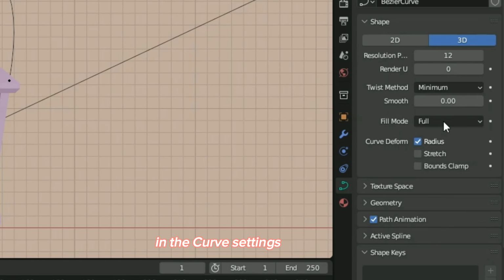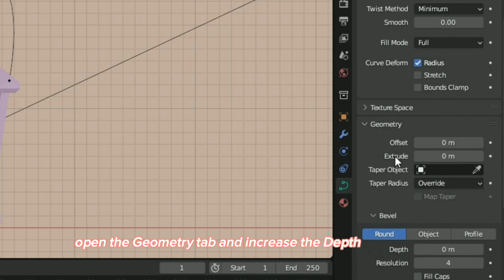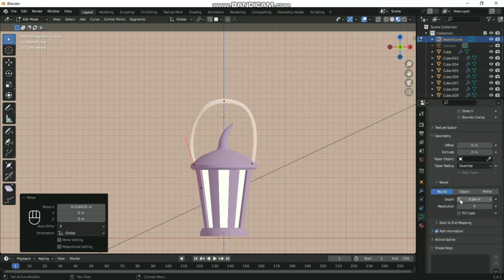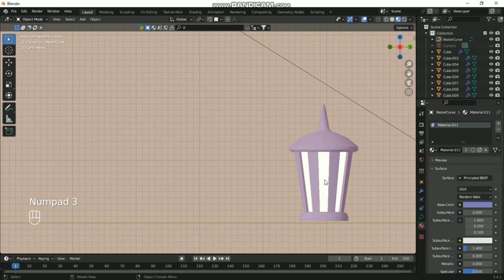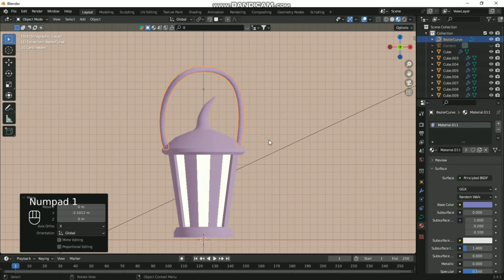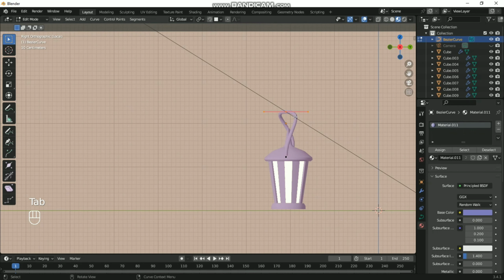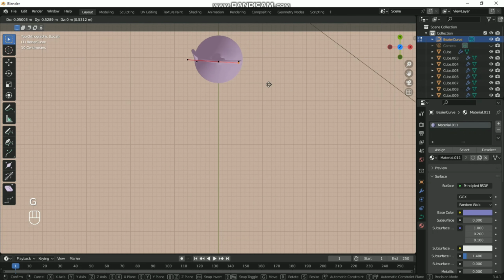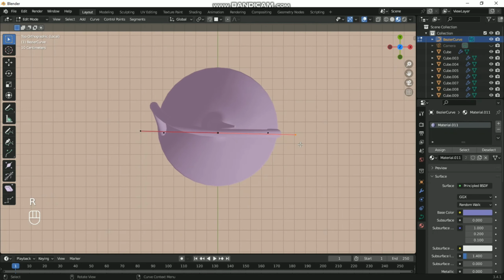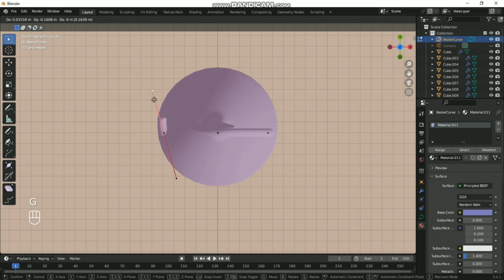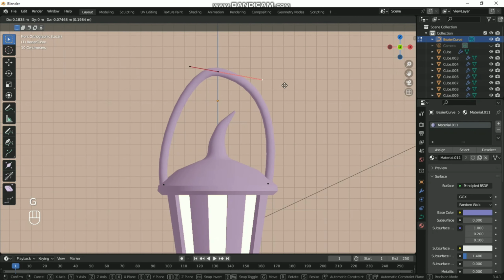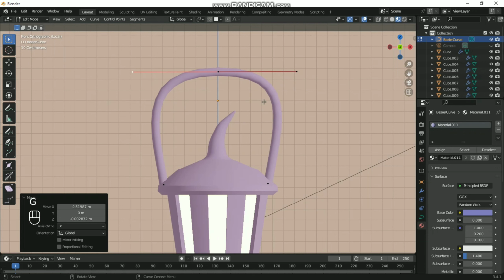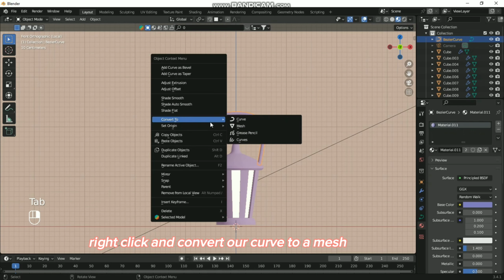In the curve settings, open the Geometry tab and increase the depth. Right-click and convert our curve to a mesh.